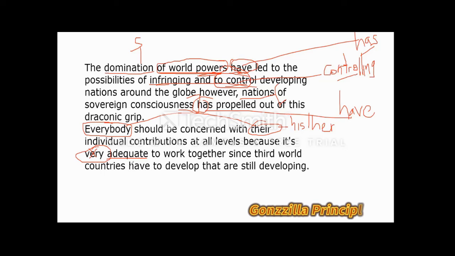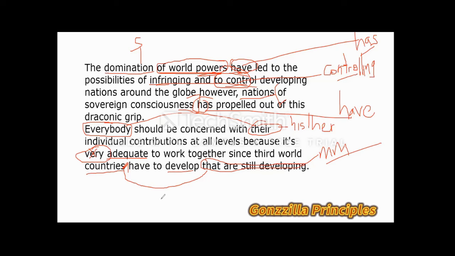Moving on, so to work together, since third world countries have to develop that are still developing. Okay, so I'm looking at it carefully here. Now, what is still developing? You get a picture. What is still developing? Is it developed or countries? There is a little confusion there. So once we are not sure what has been developing and we use it this way, we've just had what we call a misplaced modifier. That's an M, a misplaced modifier. So to avoid this quagmire, we just bring this back here. So we have since third world countries that are still developing have to develop.